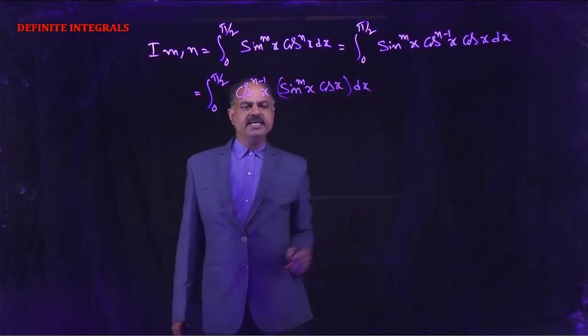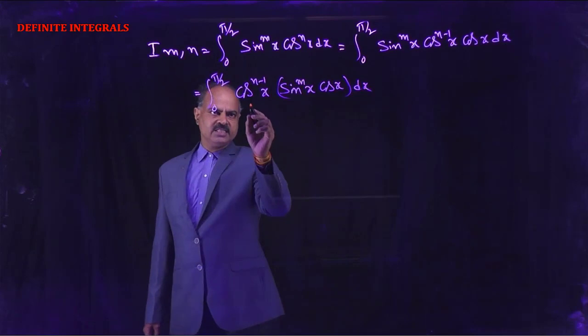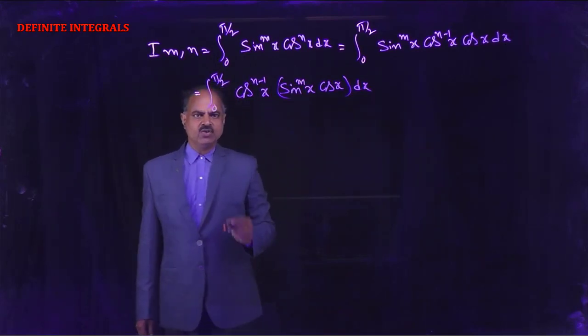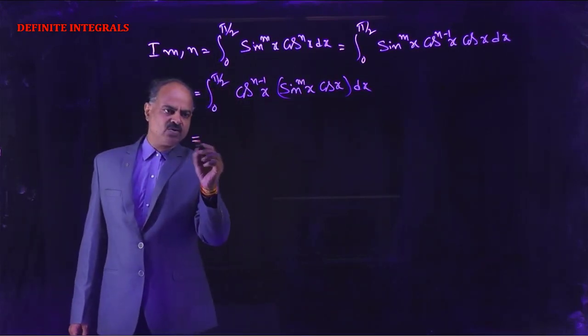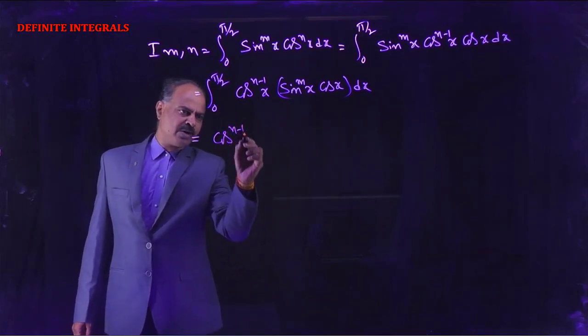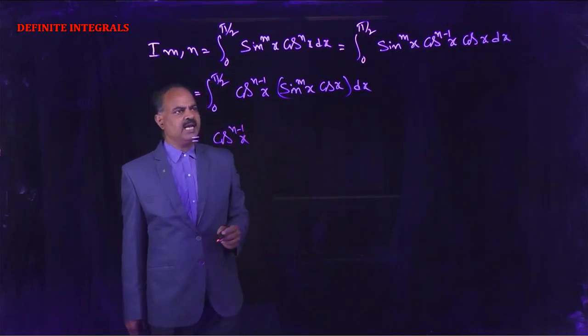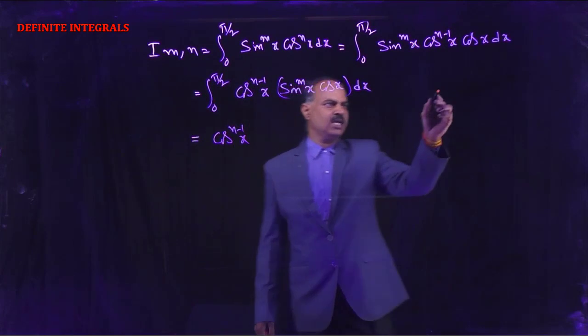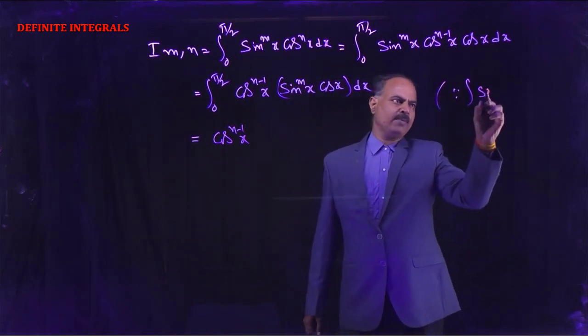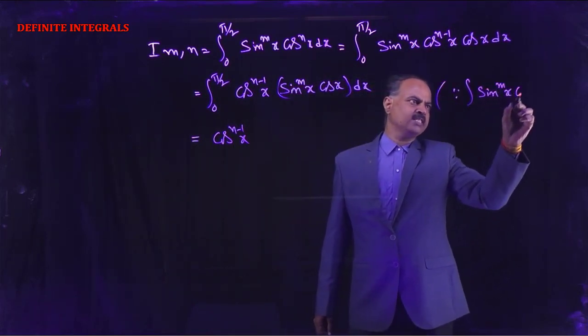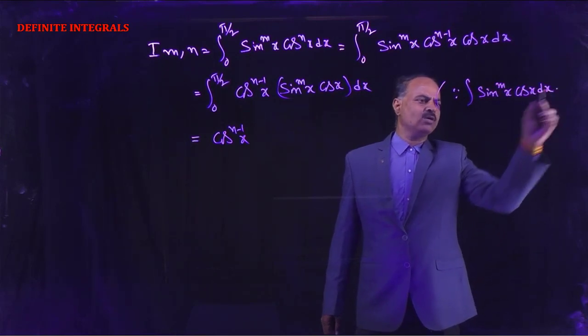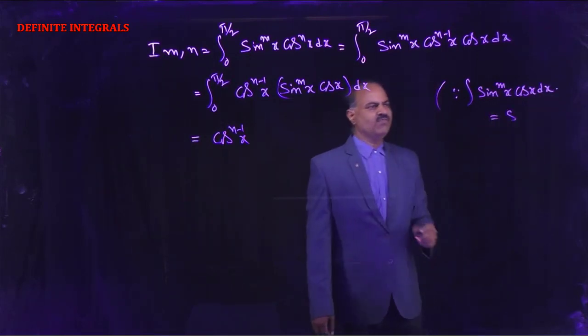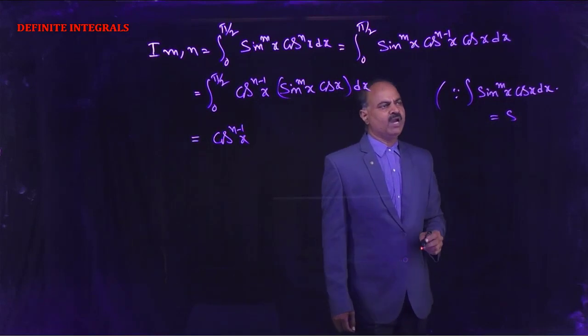So applying integration by parts, take this as u and this as v. So the first function is cos^(n minus 1) x, and the integral of sin^m x into cos x dx equals, now this is of the form integral (f(x))^n into f dash of x.